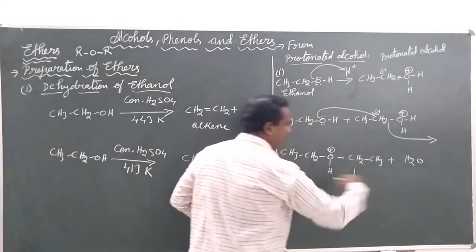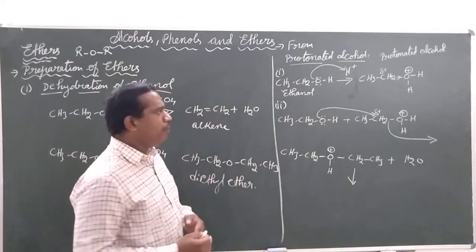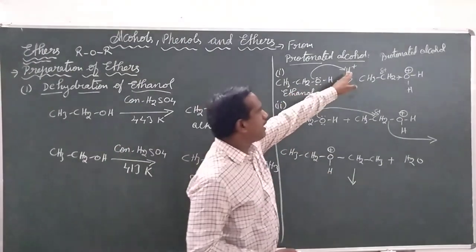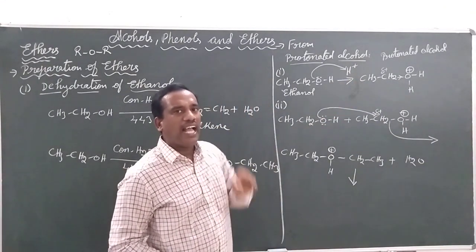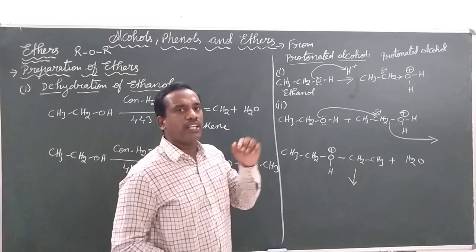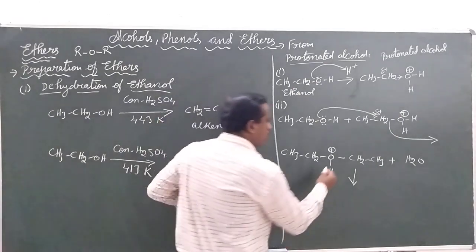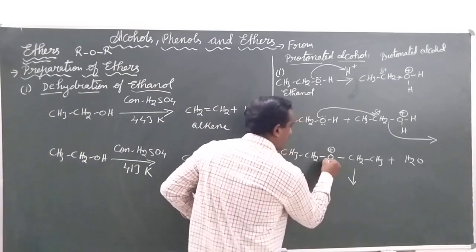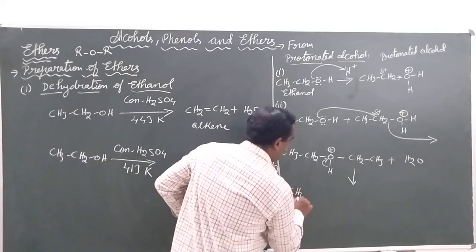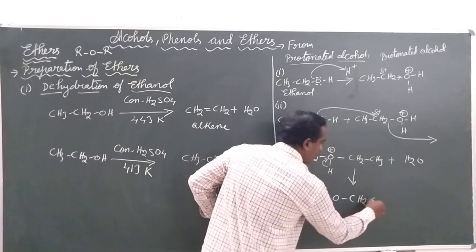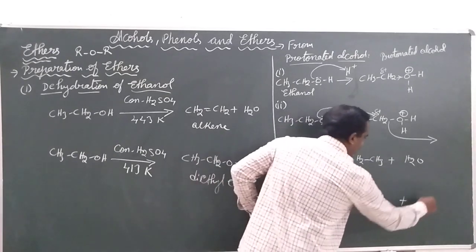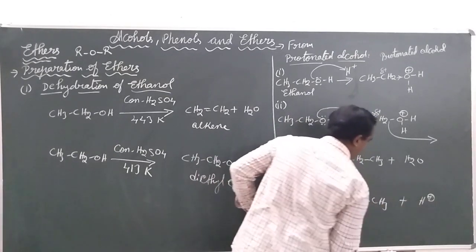How is the hydrogen given out in the form of H plus? Because it is the starting reagent we are using, that is, the H plus generated from the acid. The catalyst will be leaving over the reaction. So the oxygen withdraws the electrons from the hydrogen, resulting in CH3CH2OCH2CH3, and also the H plus is eliminated.